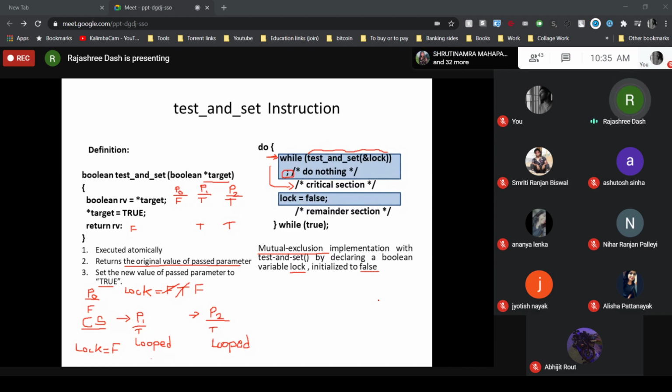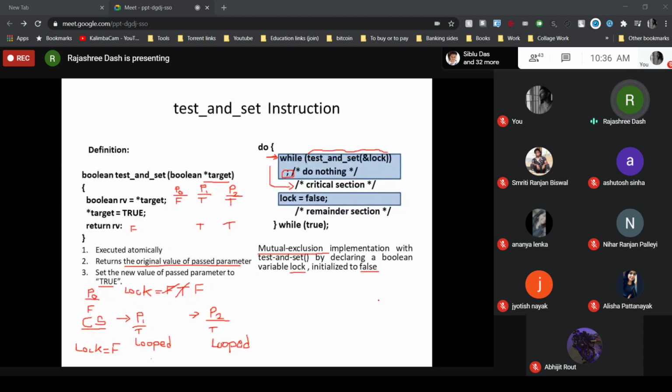That is not clearly specified here. So this particular solution is not able to satisfy the bounded waiting condition. It clearly satisfies only the mutual exclusion property. The progress property is satisfied if there are exactly two processes.